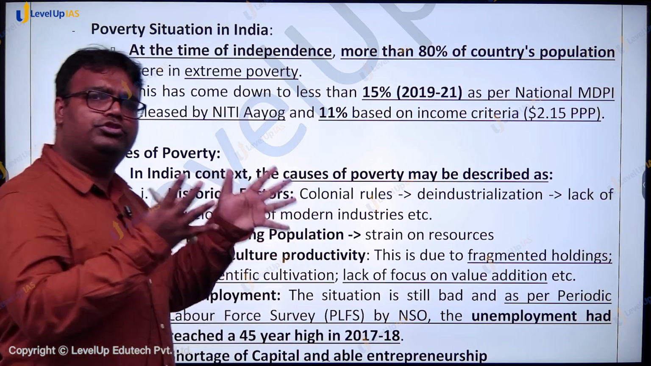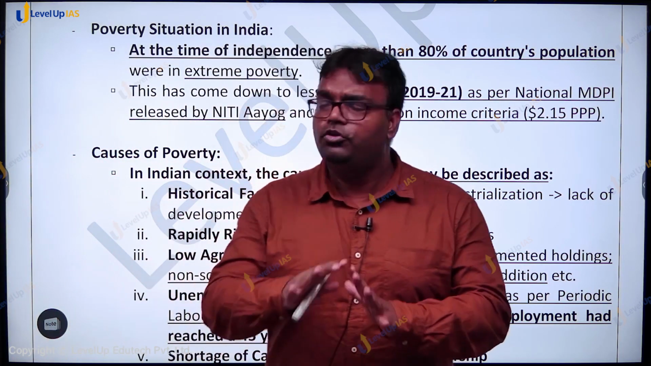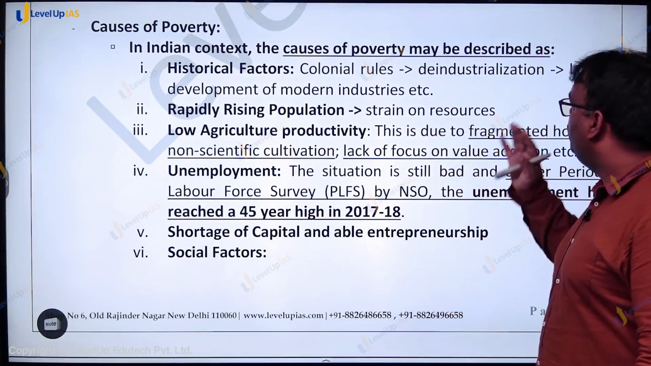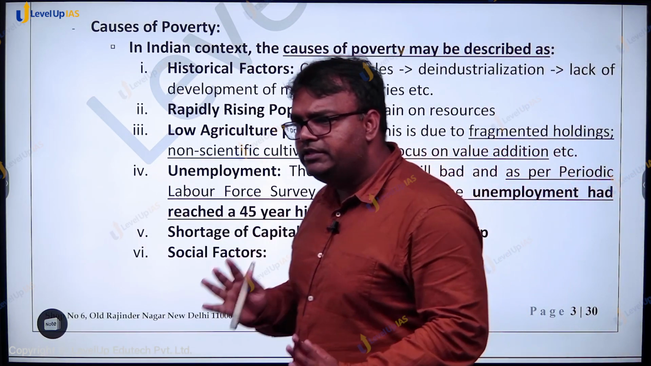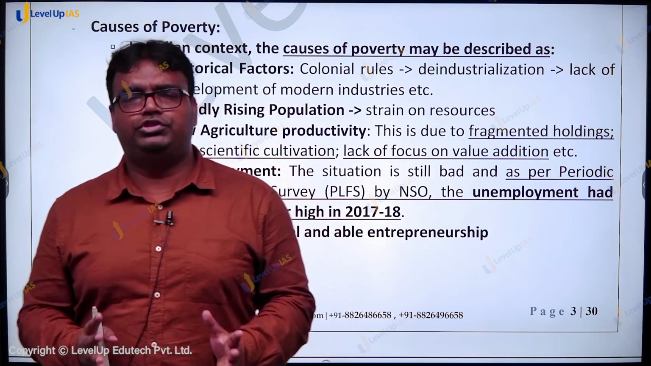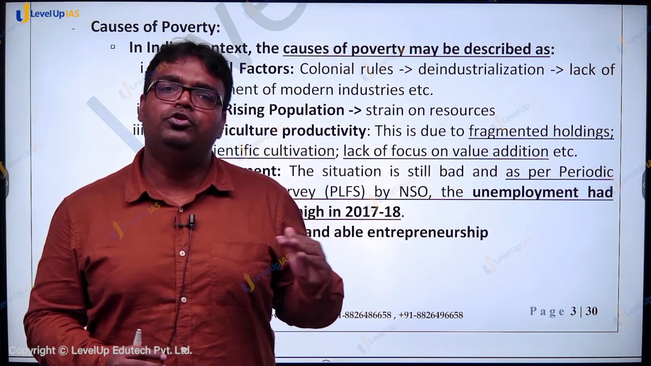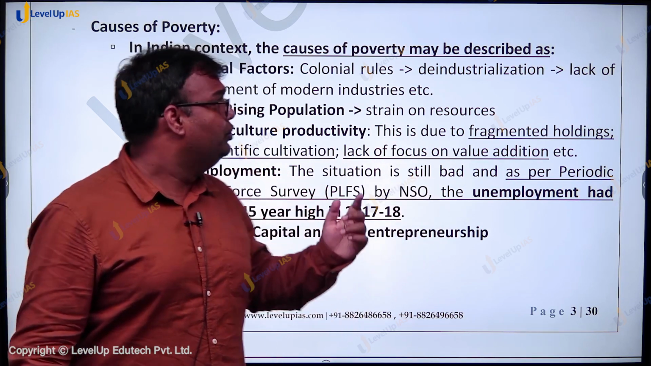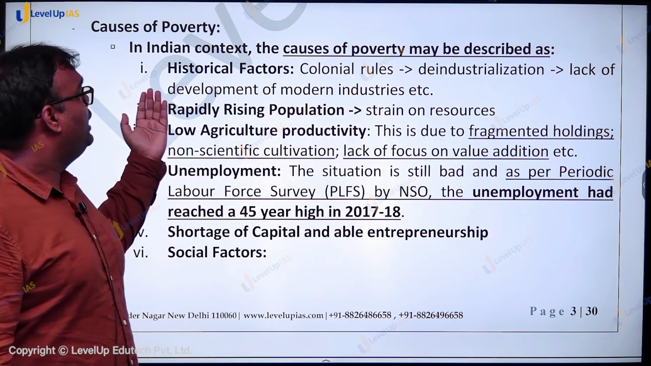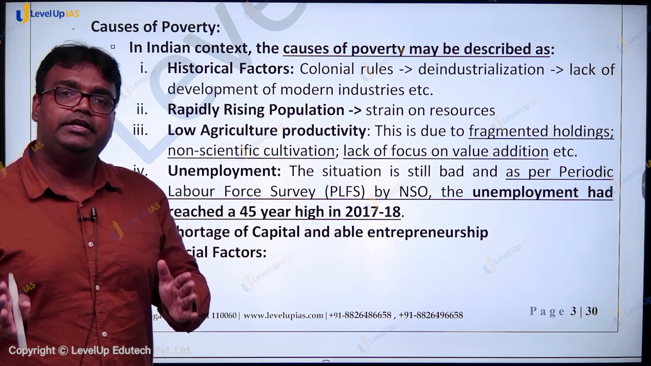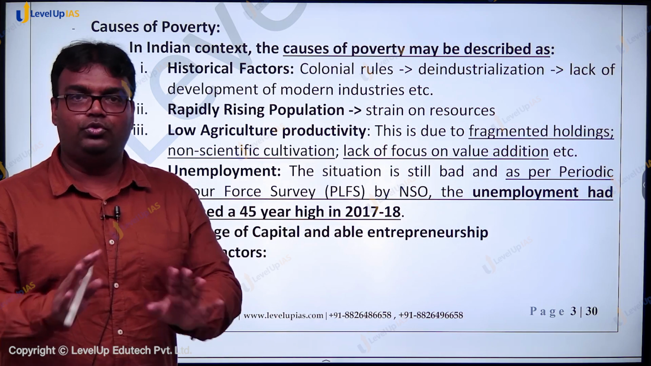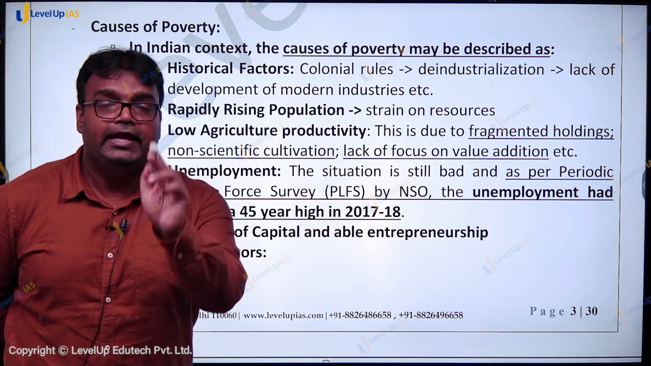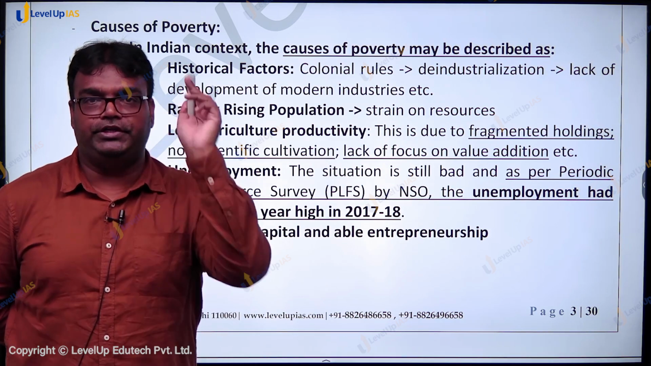तो यहाँ पे कुछ historical reasons हैं और कुछ current reasons भी हैं. Why so much poverty? पहला है historical factor, the colonial rule. Colonial rule changed this country from one of the richest country, one of the most well-off country to one of the poorest country in the world. Colonial rule led to deindustrialization, it led to a lack of development of modern industries and India falling behind. That was the core reason. That is why at the time of independence, more than 80% of the country's population is living under poverty.